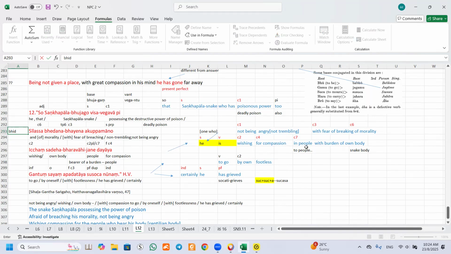Okay, so that is how you translate one not trembling, that means not trembling or not angry, whichever you want to put, because this word has two meanings. Not trembling or not angry. Then followed by your extension with a fear. This is a fear of breaking of morality. Can you see?